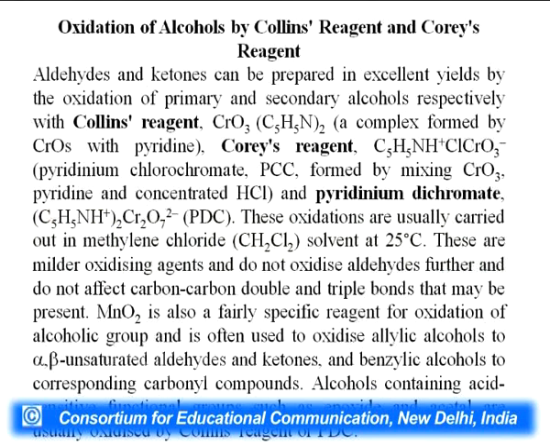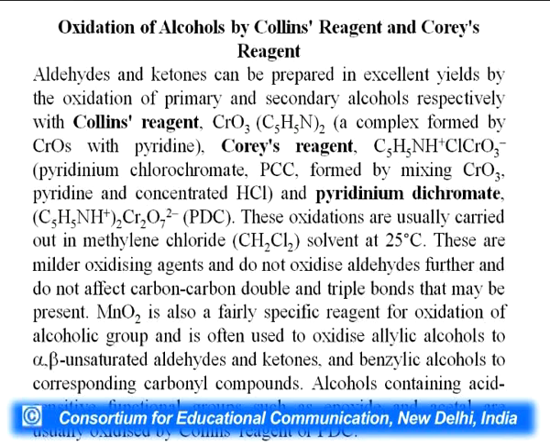Next, oxidation of alcohols by Collins reagent and Corey reagent. What is Collins reagent? It is a complex of chromium oxide and pyridine. What is Corey reagent? It is pyridinium chlorochromate, PCC for short, made by mixing chromium oxide, pyridine and concentrated HCl.